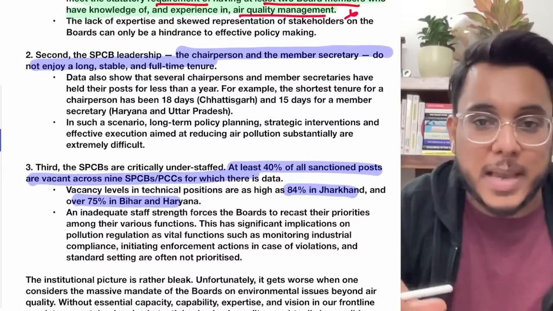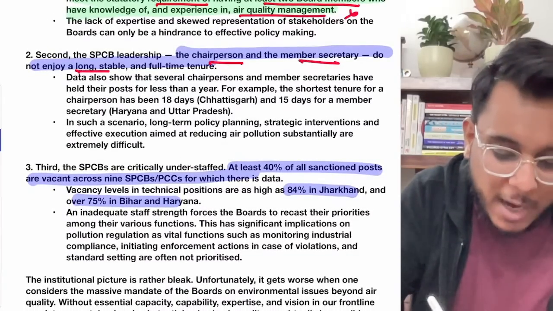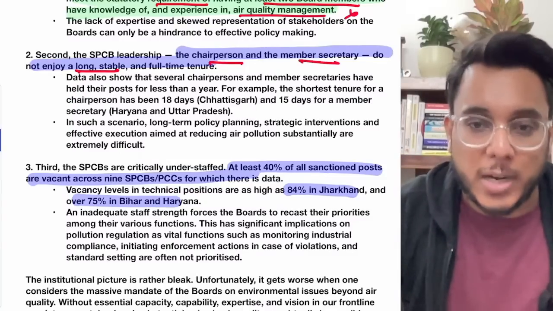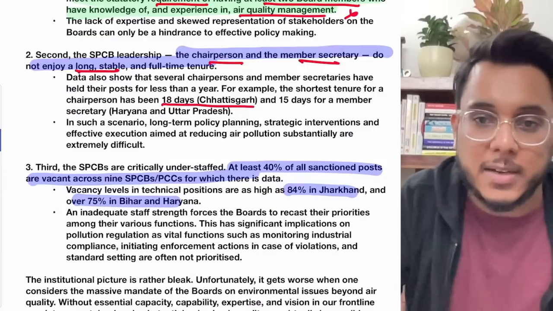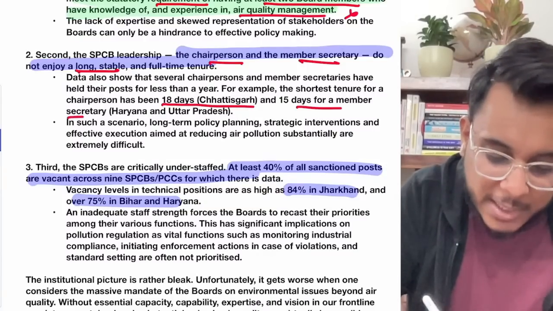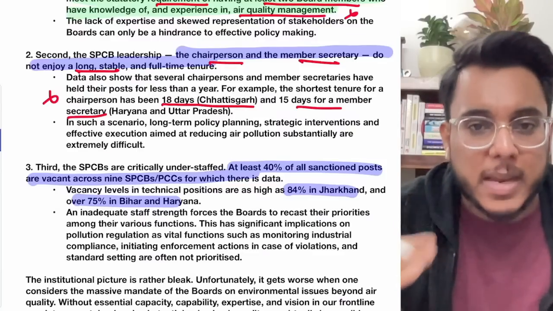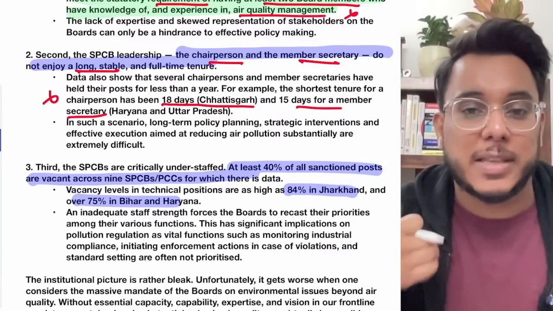The next thing that is coming here is that the chairperson and the secretary don't have a long, stable tenure. They are changed very frequently. For example, the chairperson was changed in 18 days in Chhattisgarh. A member secretary was changed in 15 days in Haryana and Uttar Pradesh. In very short tenures, obviously they will not be able to implement any strategic intervention or bring any strategic policy.